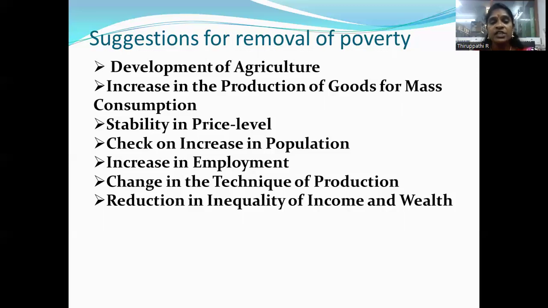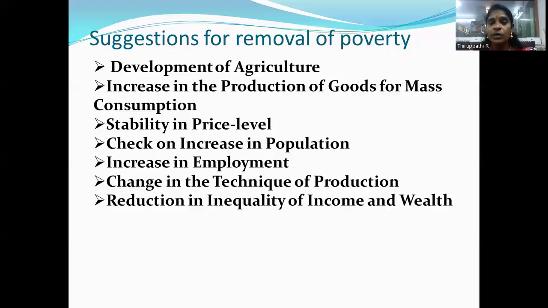The next is the reduction in inequality of income and wealth. The main problem is inequality of income and wealth. Wealth is concentrated in only a few rich people. That is a main cause of poverty in our economy. So the government should proceed with fiscal and licensing policies. More taxes should be imposed on the rich, so the government can generate more income, and that income can be utilized for the poor sections of the people.